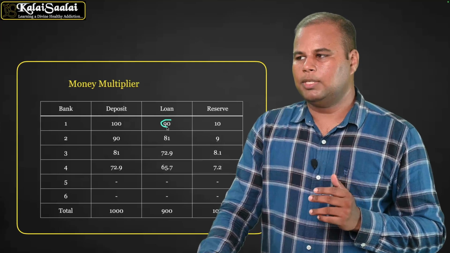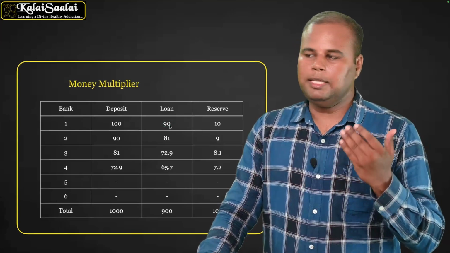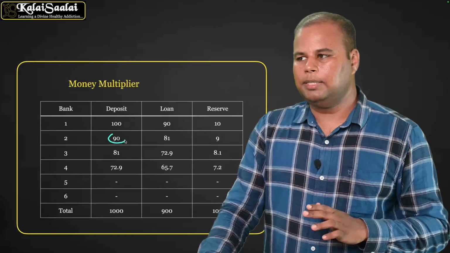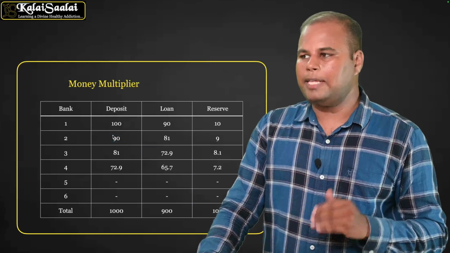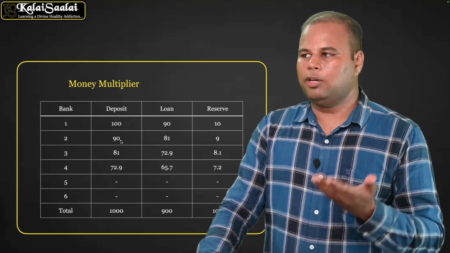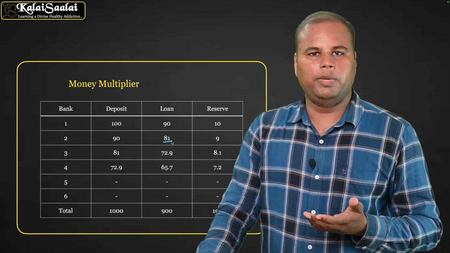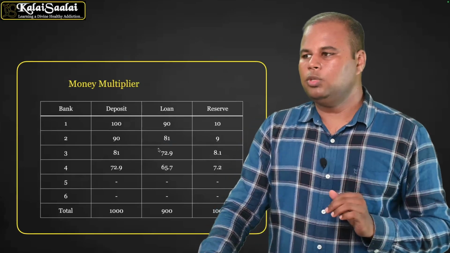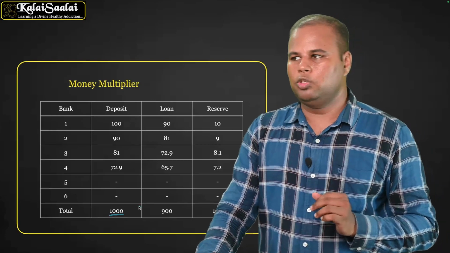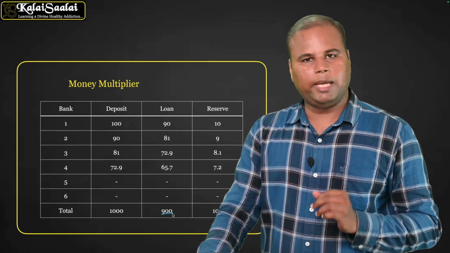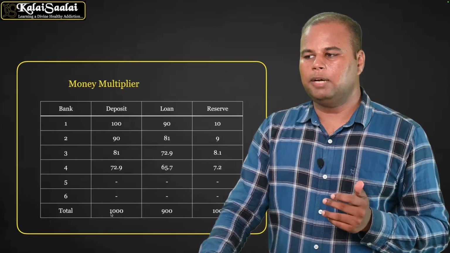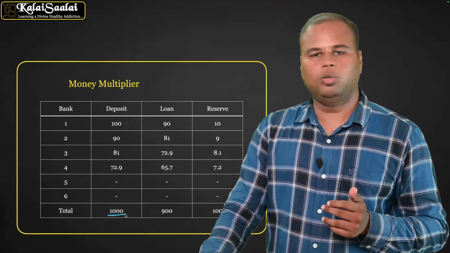This 90 rupees a person is getting as loan. He is crediting this 90 rupees as salary to his employees in another bank. So this second bank gets this 90 rupees as deposit. It will pay its 10% reserve, which is 9 rupees, and then lend 81 rupees from this 90 rupees. So this will go on, and finally it will reach a place where the total deposit will be 1000 rupees and the loan amount given is 900 rupees. But the thing is, RBI has only printed 100 rupees, and because of the money multiplier effect it has got converted to 1000 rupees.